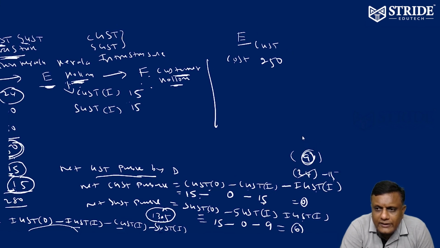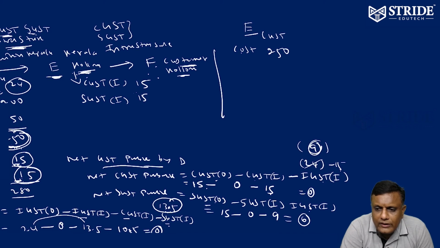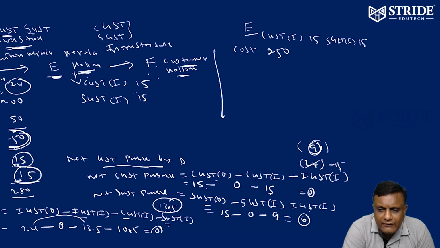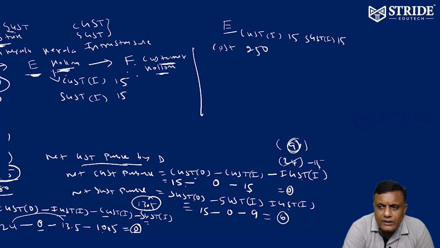One is CGST input, that is 15. Another one is SGST input, that is also 15. Therefore he is having two credits.